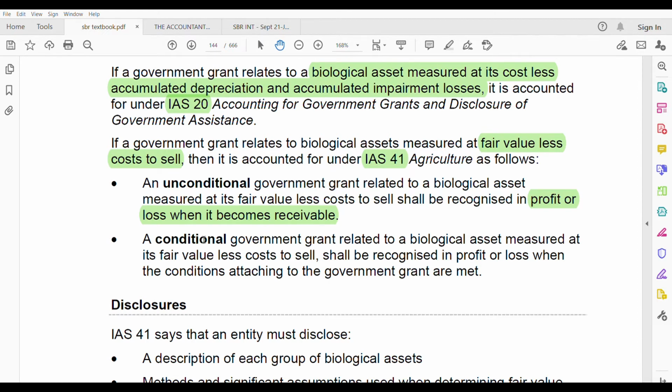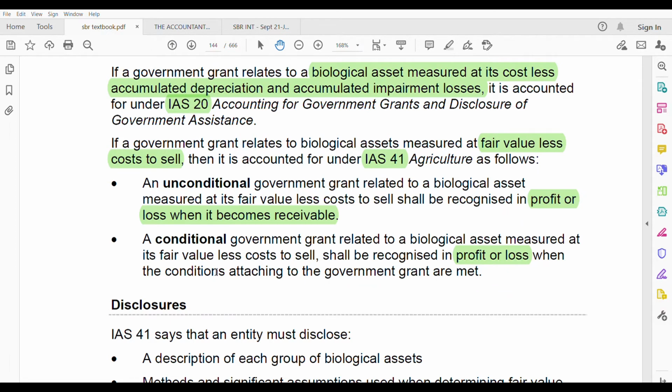What if it's conditional? That means it is based on some conditions the government will give you a grant. Related to biological asset measured at fair value less cost to sell, it shall be recognized in profit and loss. Same. Profit and loss only it has to be recognized, but the time period changes when the conditions attaching to the government grants are met.